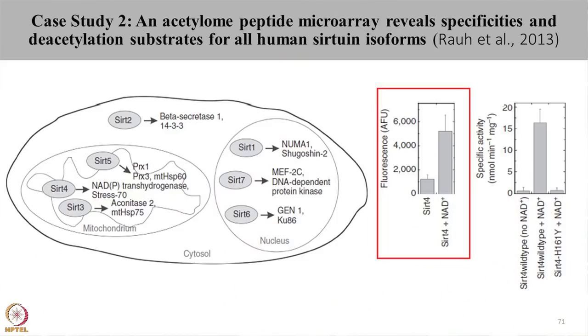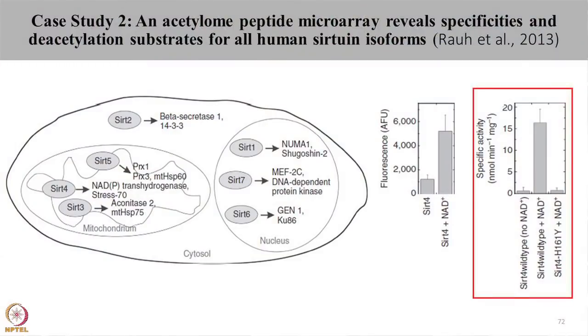Except for sirtuin 4, all other sirtuins have some or the other targets for deacetylation. However, there was no identified substrate for sirtuin 4. In the fluorescence assay, sirtuin 4 showed a low but consistent deacetylation activity upon incubation with NAD. From this study, NADP transhydrogenase stress 70 protein was found to be one of the substrates specific for sirtuin 4.